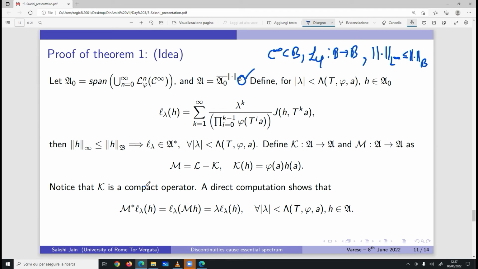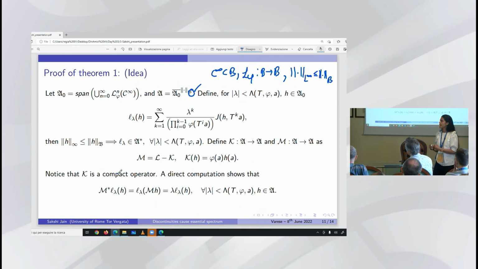Let me say first what is really the idea behind the proof. I want to study the spectrum of the transfer operator, but I would rather study the spectrum of the dual transfer operator, because we know that the spectrum of the dual and the operator would be the same.